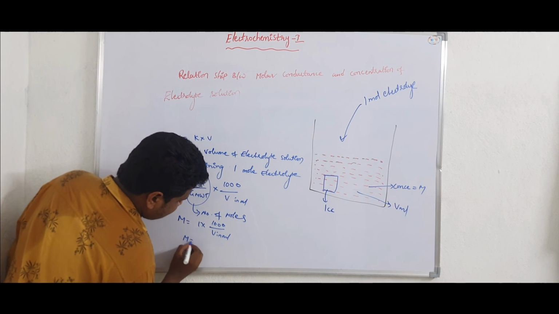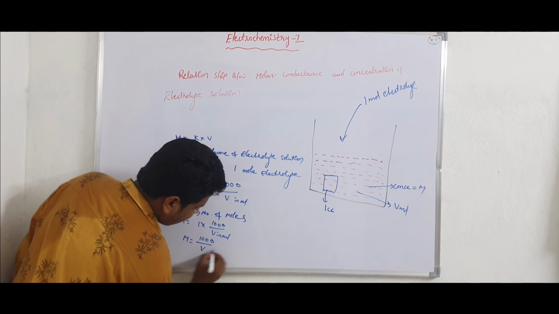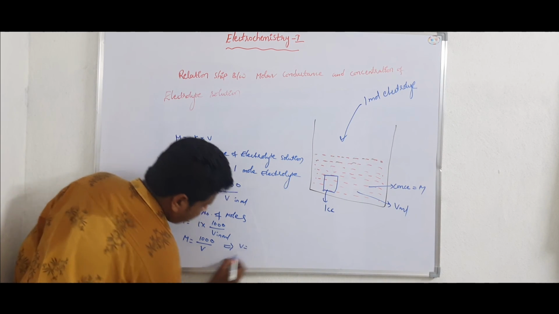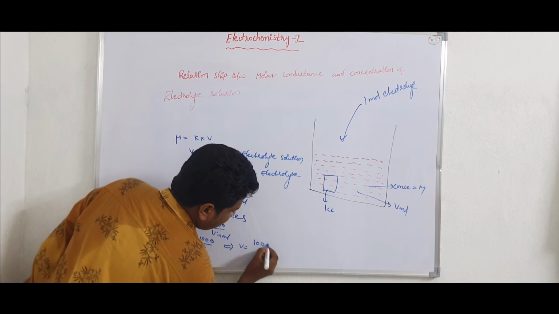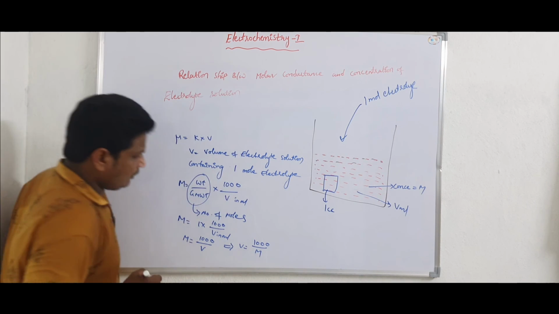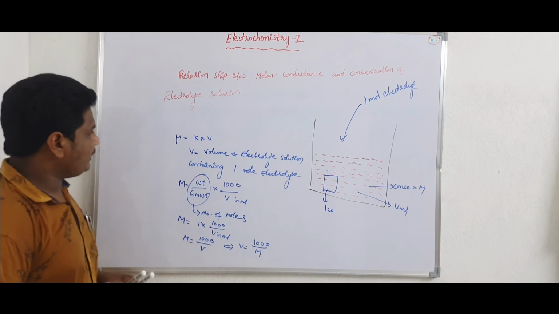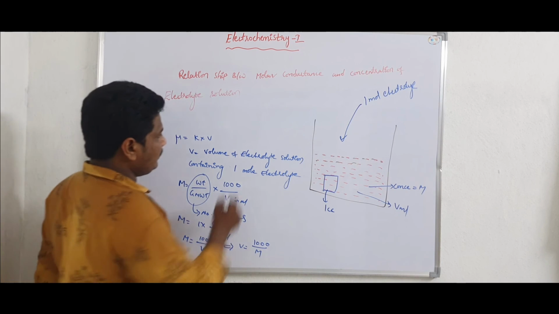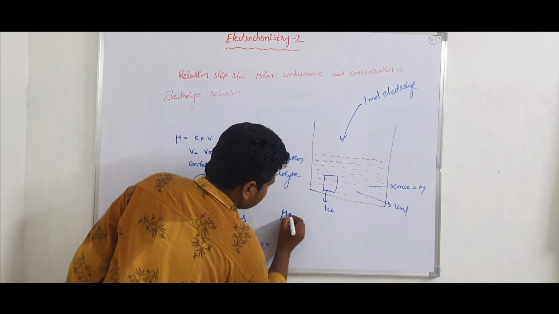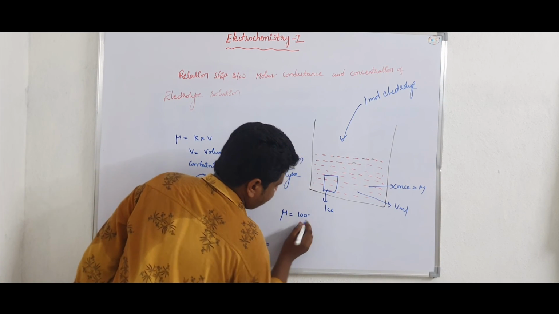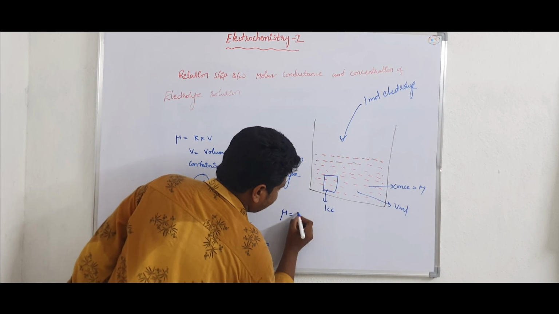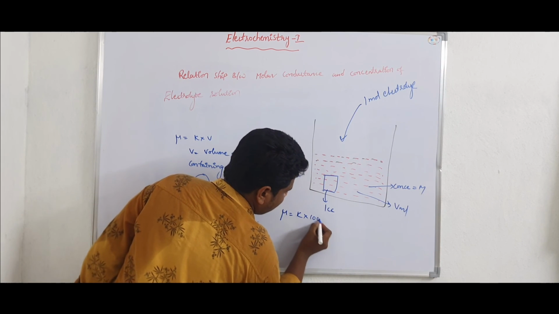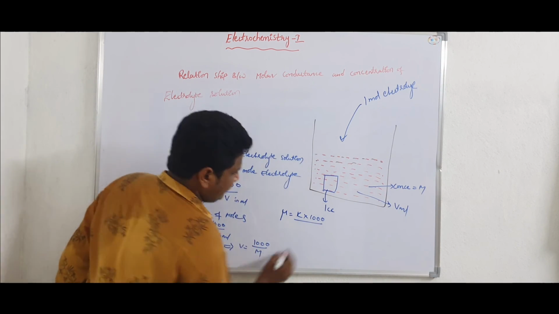So molarity is equal to 1000 by V, where V is equal to 1000 by M. If you substitute the value of V in the above equation, mu is equal to kappa into 1000 by M.